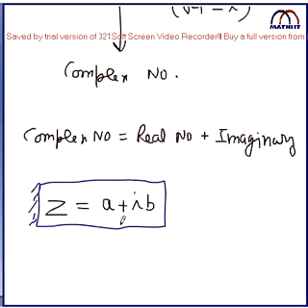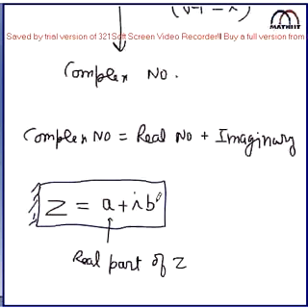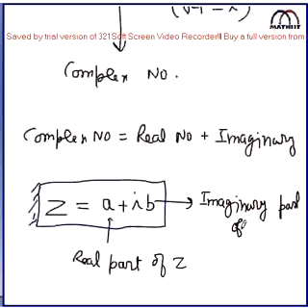And this a is called as the what? A real part of this complex number. Be clear. And b is called as the imaginary part of the Z. So a, we used to say a is nothing but the real part of Z. And this b is called as the imaginary part of Z. But be clear. b name is the imaginary part of Z doesn't mean that b is the imaginary number. b is the pure real number. a is also pure real number.